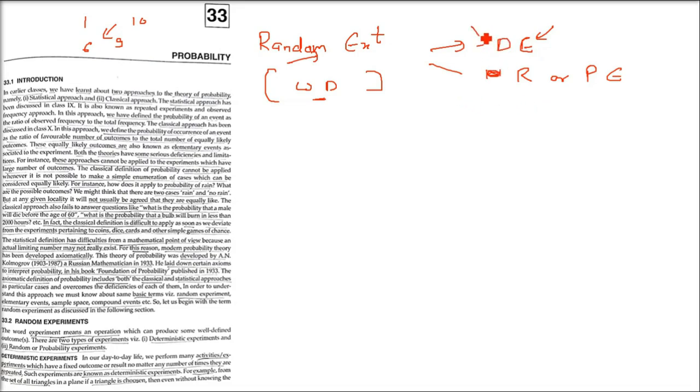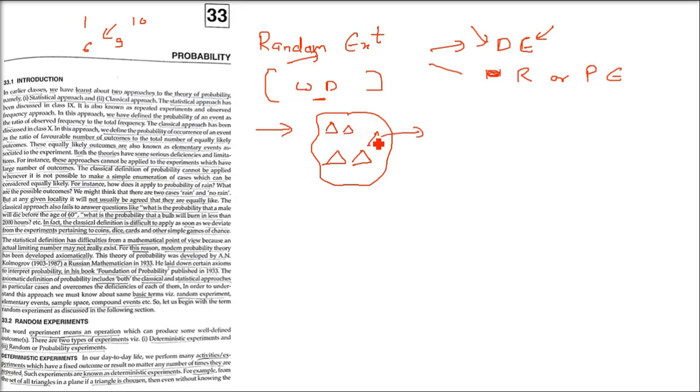Now the question comes, what is a deterministic experiment? In our daily life, we perform many activities or experiments which always have a fixed outcome or result, no matter how many times we repeat them. For example, take a set of triangles.